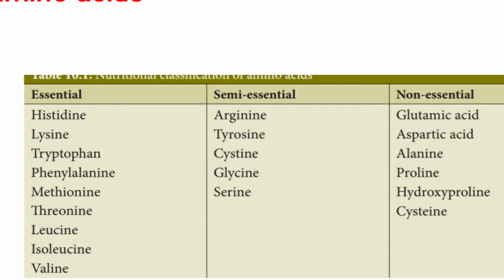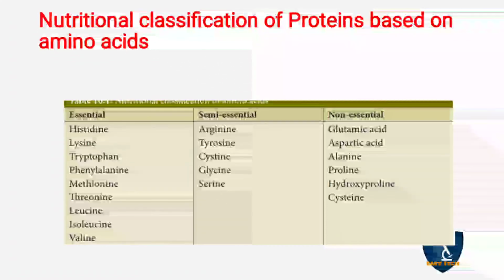Next is semi-essential. Examples: arginine, tyrosine, cysteine, glycine, serine. Non-essential: glutamic acid, aspartic acid, alanine, proline, hydroxyproline and cysteine. So these are the nutritional classification of proteins based on amino acids.